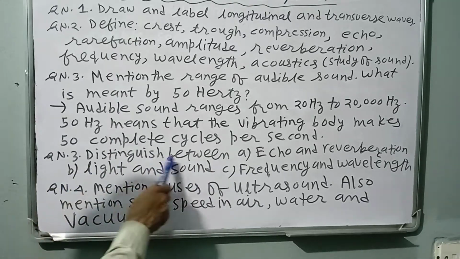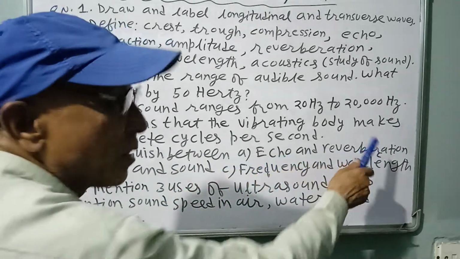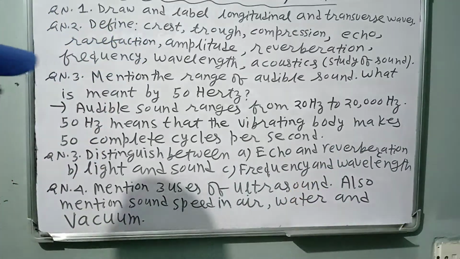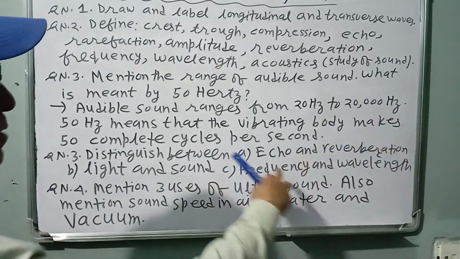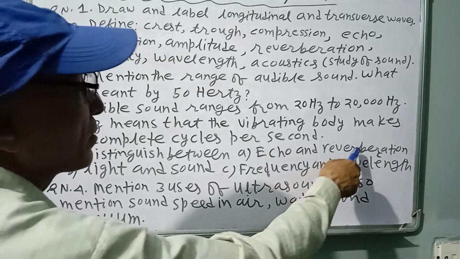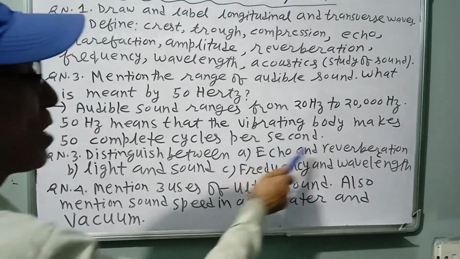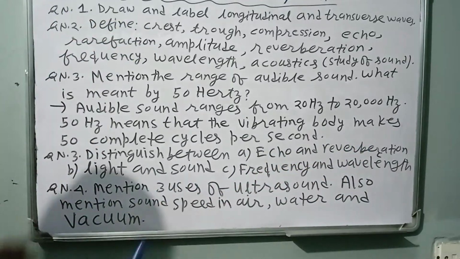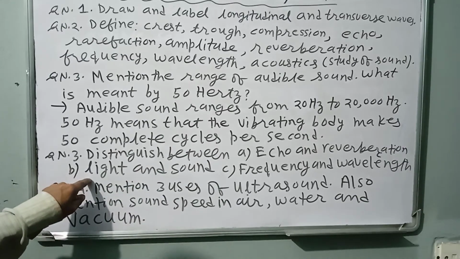Question number 3, distinguish between echo and reverberation. Write in 2 points. Echo, large distance and time. And how many times? Once, many times. Light and sound. I have not written, but you can write yourself.